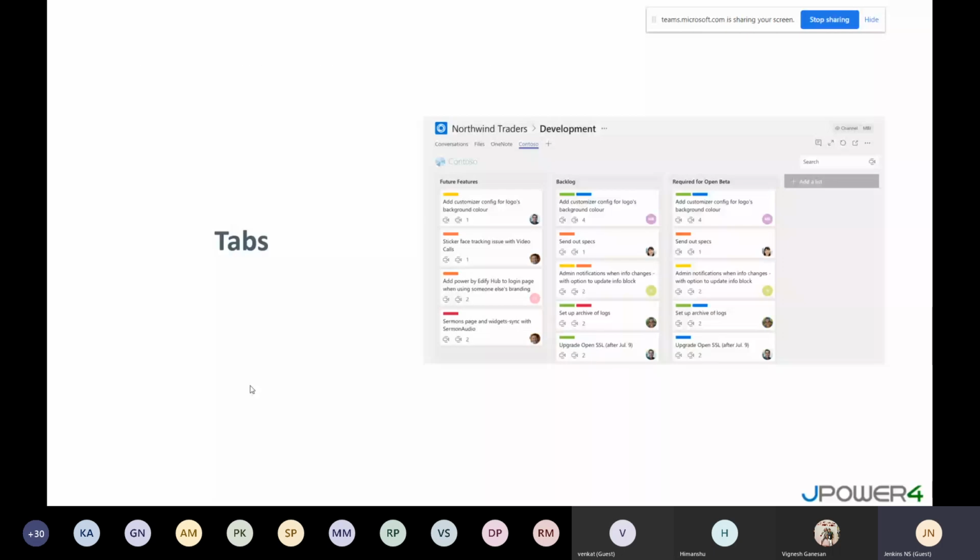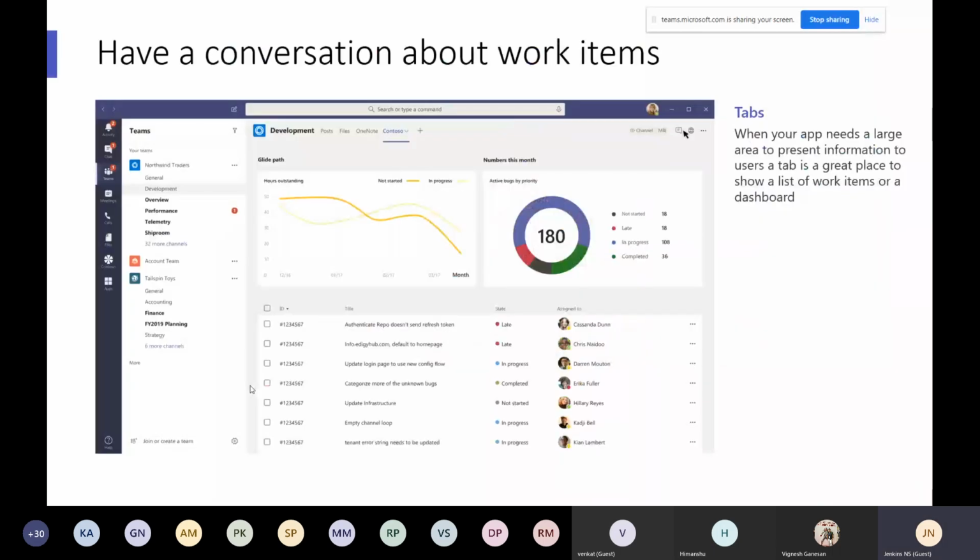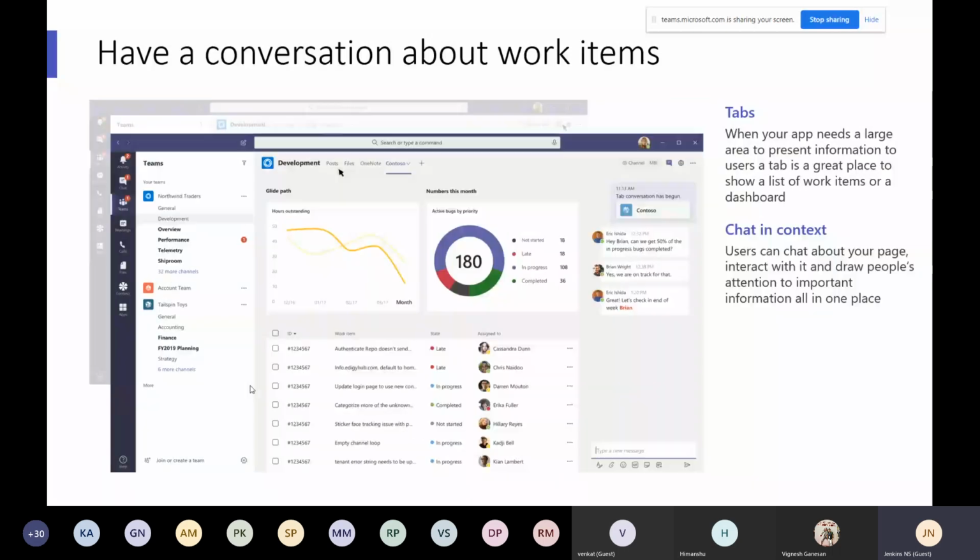And the tabs. Tab is always about different types of websites or tasks you want to show. For example, you can show the reports, lead path numbers for this month, and the grid-level data you want, like a normal website output. Then you can go with the tabs, and then you can start in the context of that. You can utilize the tab with the chat context inside the same place. On the right-hand side you can enable and bring communication for that particular tab level. That's another big advantage over here.